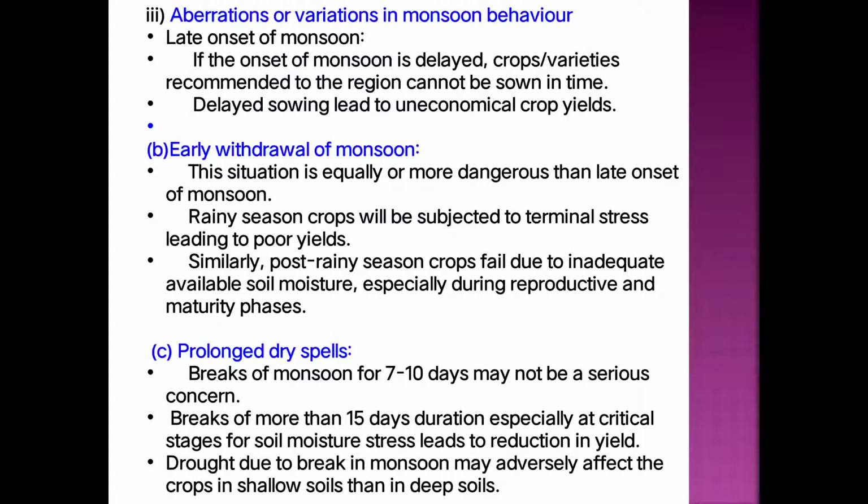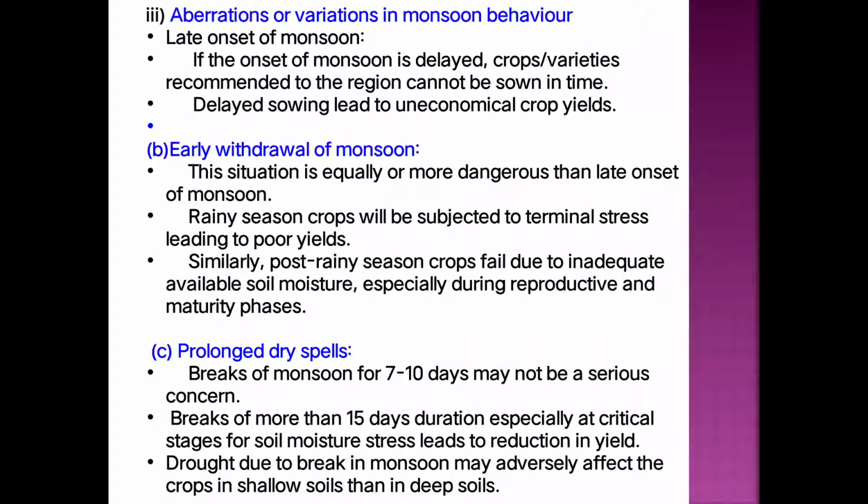Then the next aberration or variation is the prolonged dry spell. A break of monsoon for 7 to 10 days may not be a serious concern. A break of monsoon for a period of 7 to 10 days is not considered seriously, but breaks of more than 15 days duration, especially at critical stages for moisture, lead to the reduction in yield. That means if the break of monsoon is for more than 15 days, it leads to yield reduction.